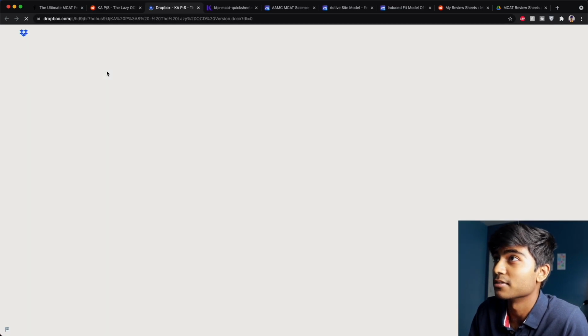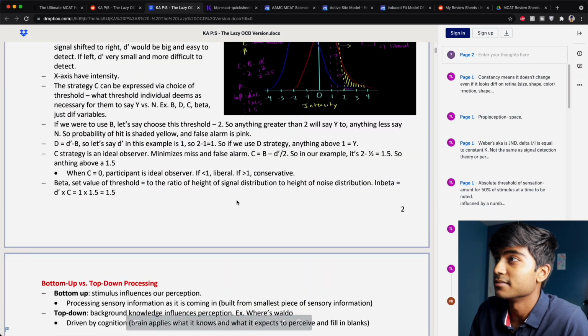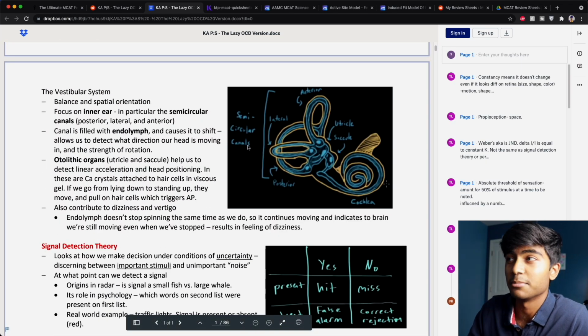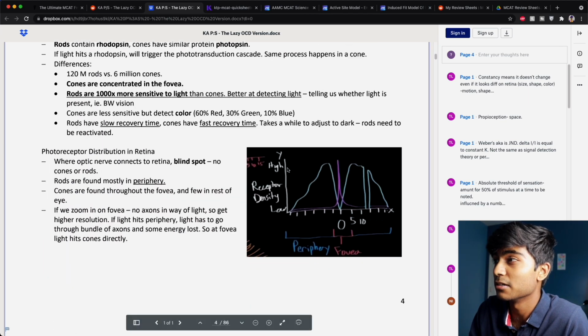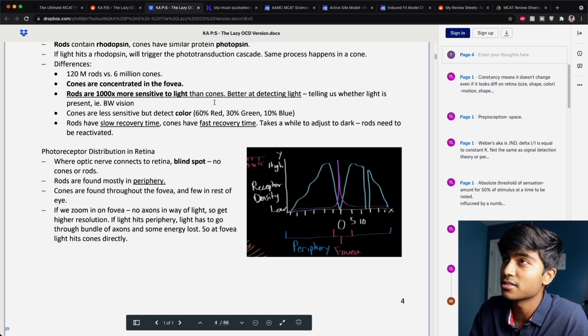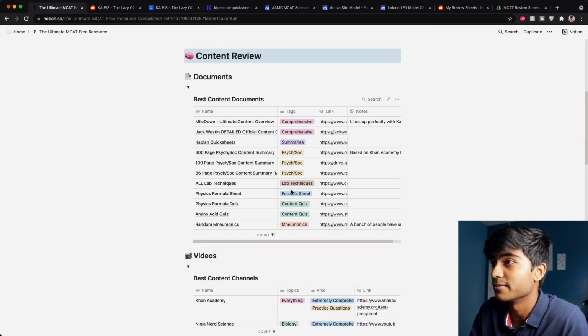And again, you can link it, and it's on Dropbox. You can download it off of here, and you have some diagrams from those Khan Academy videos to locate. So super helpful to go through psych-soc. It speeds it up and allows you more time to go through questions, which ultimately I think is more important.